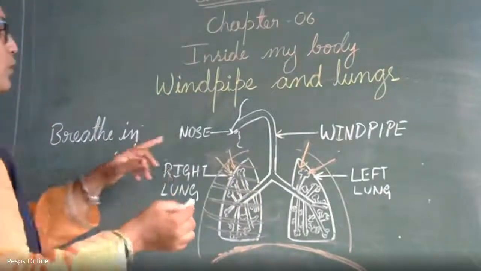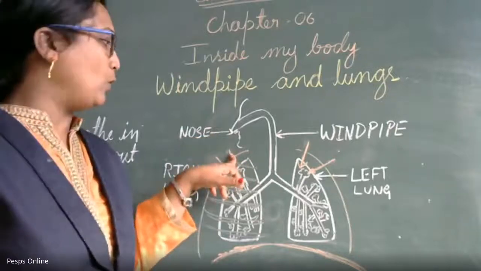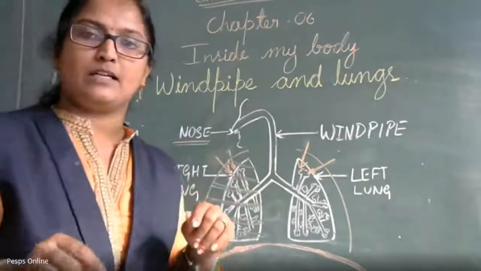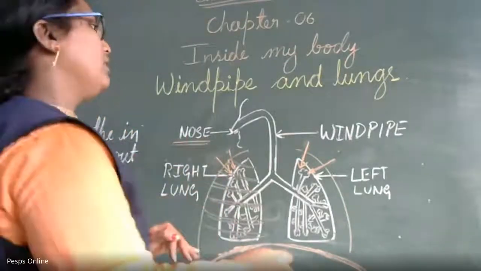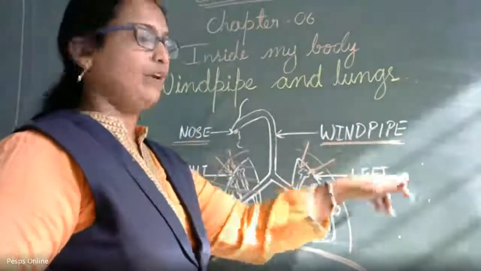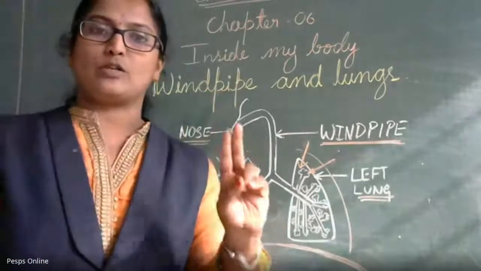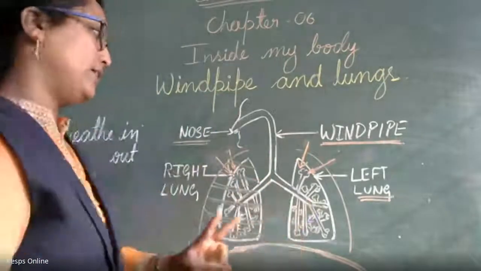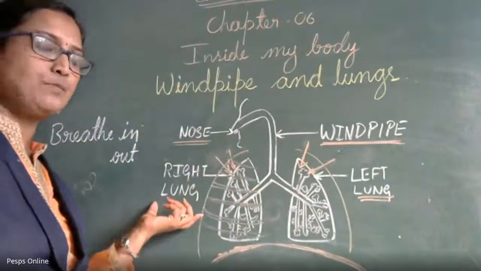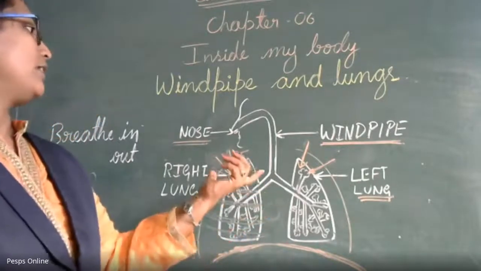During the respiration process, we breathe in and breathe out. The organs present inside the body are the windpipe and the lungs. We have two lungs; human beings have two lungs in them, one at the left side and another at the right side, present in the chest cavity.